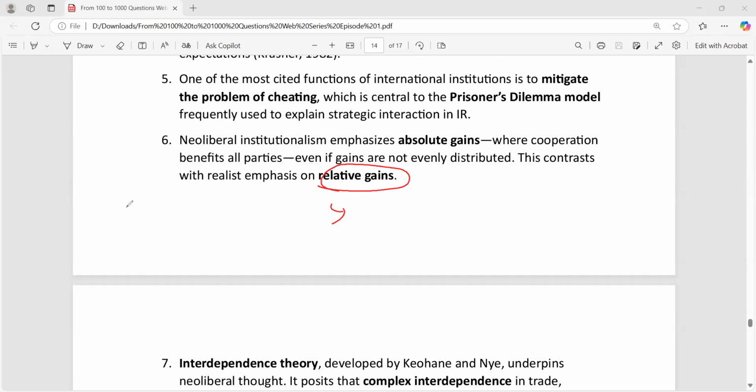This is what realism says, and that is what relative gains are. But absolute gains means cooperating with each other despite knowing that the cooperation is going to lead to mutual benefit. Knowing that both are being benefited, and then cooperating, that's called absolute gain. I hope you're getting the point.